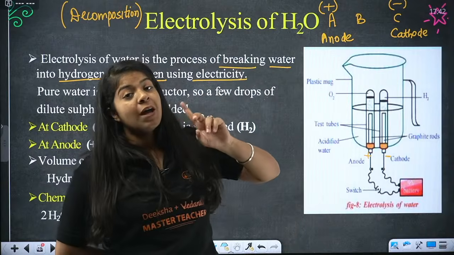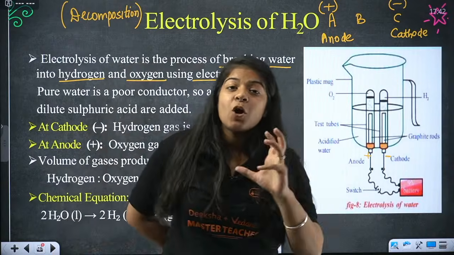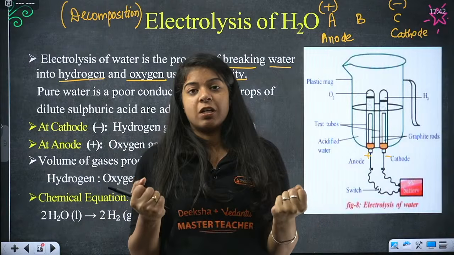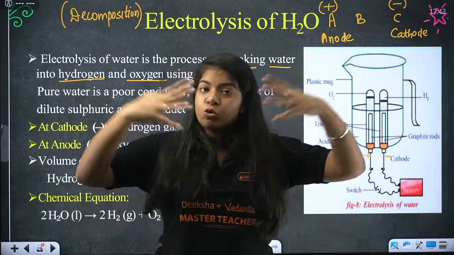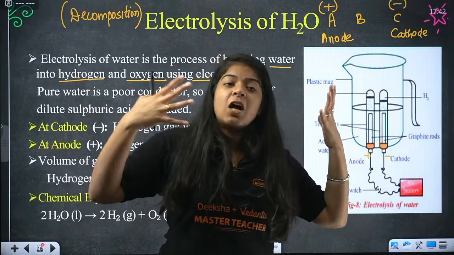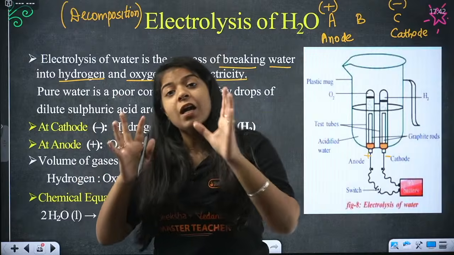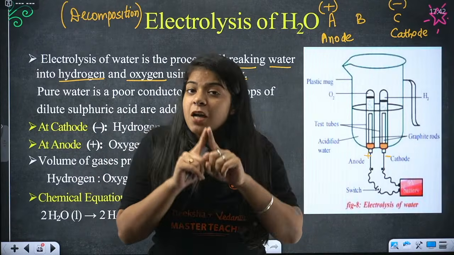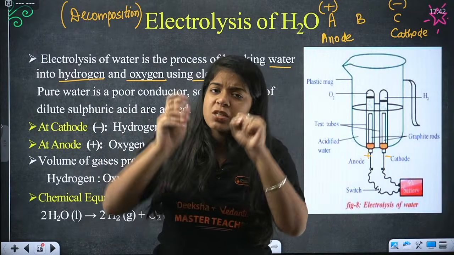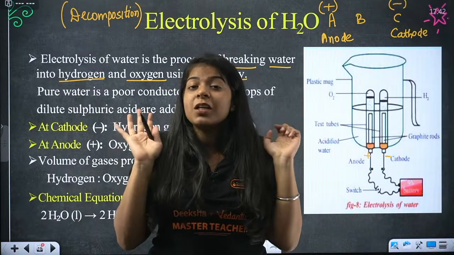But that is not pure water. Pure water is simply hydrogen and oxygen. The water we have has so many salts and impurities in it. All those impurities, all those salts are good conductors of electricity. But water alone, just hydrogen and oxygen, won't be a good conductor of electricity.